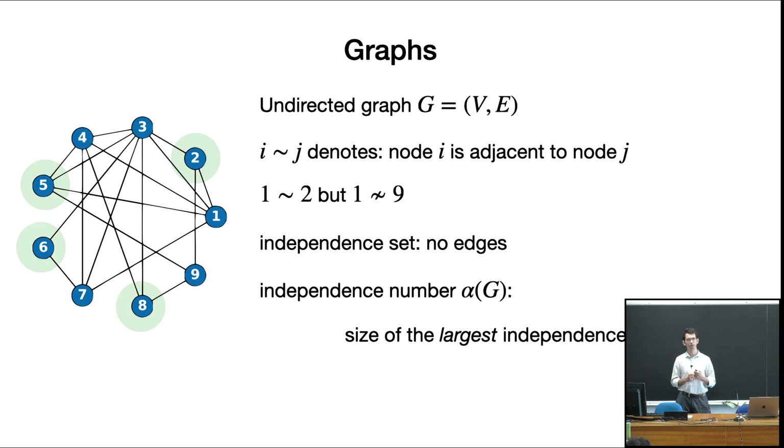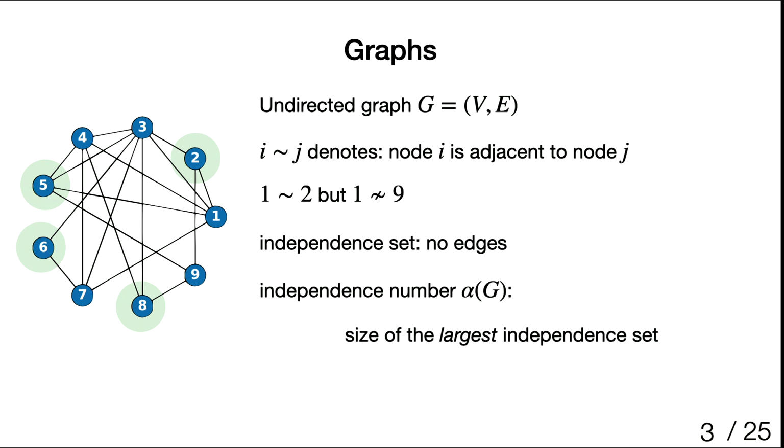The independence number is a fundamental quantity of graphs studied in graph theory, which is the size of the largest independent set. And I believe for this graph, the independence number is 4, because you cannot find an independent set of size 5. But in general, it's NP-hard to compute. So there's no better way than just to go over all the subsets of vertices and manually check whether there is an edge between any pair or not. Okay, so I'll come back to the independence number.